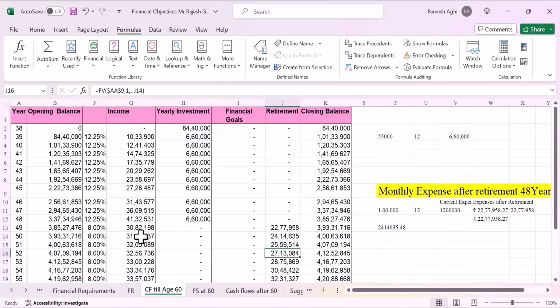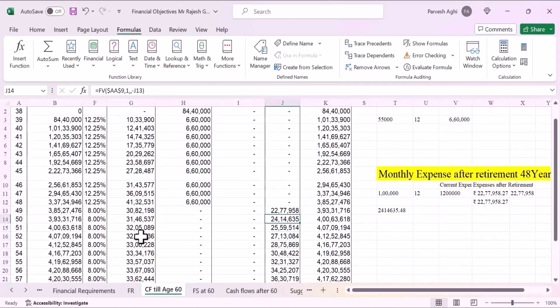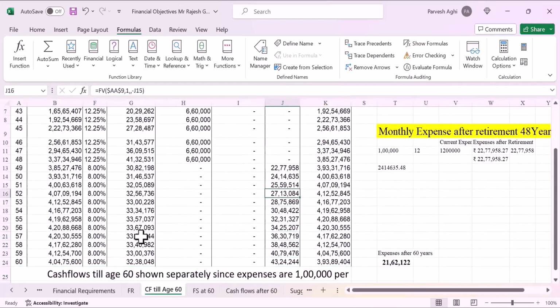If you look at this column, his annual expenditure is going up by 6% every year because of the inflation. So expenses will be more every year. If we use this calculation for the age of 49 till 60, he's going to earn 8% on his balance of investments after meeting his household expenses, which is written in column J. So that means he will have 3 crore 93 lakhs 89,404 rupees at the age of 60. So this is the total corpus he will have when he attains the age of 60.